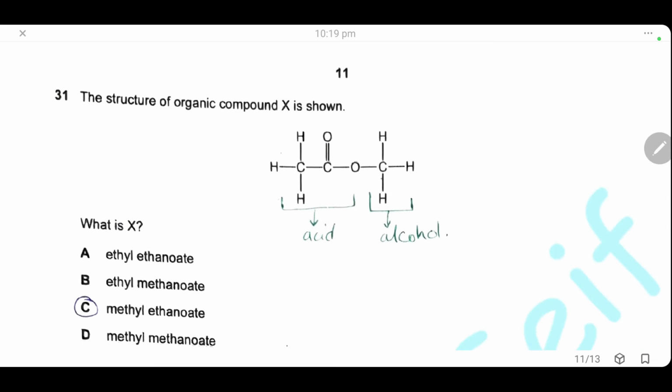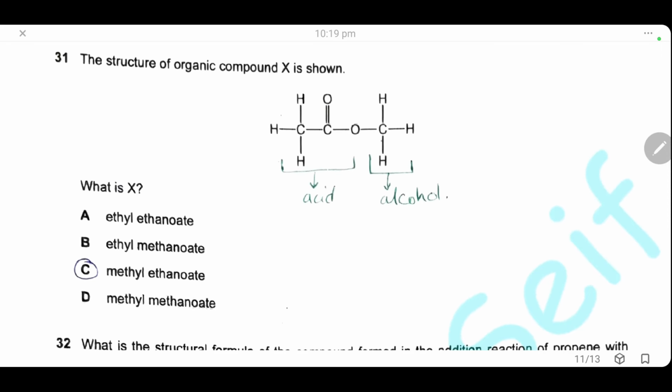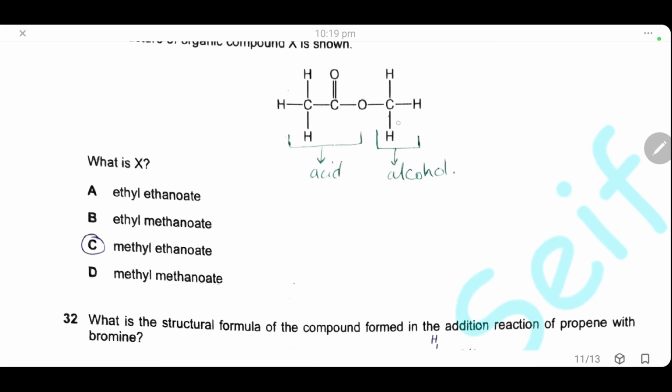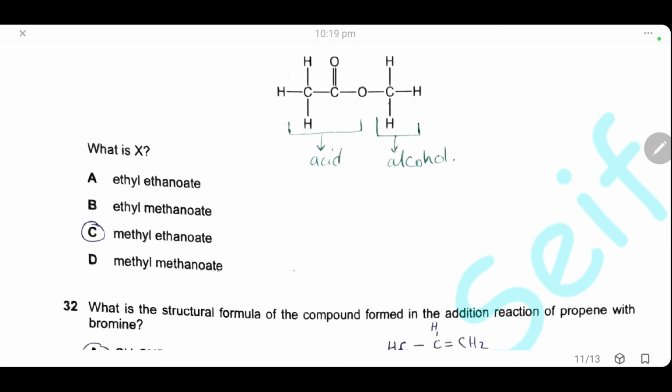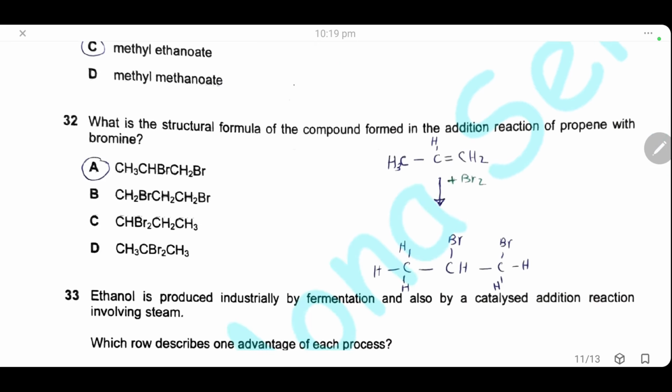31. The structure of an organic compound is shown. What is X? So X is an ester. Here we have the ester linkage. This is the part from the acid. It has 2 carbons, so it is ethanoic acid. And the part from the alcohol has a methyl group. So the alcohol is methanol, and the ester will be methyl ethanoate. Methyl ethanoate. The answer is C.